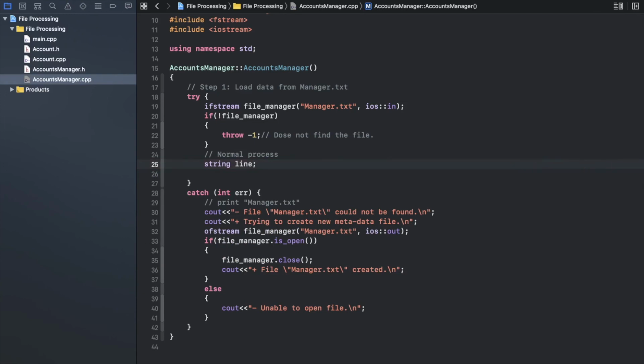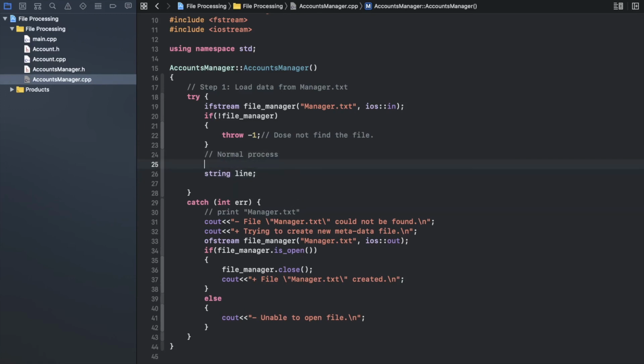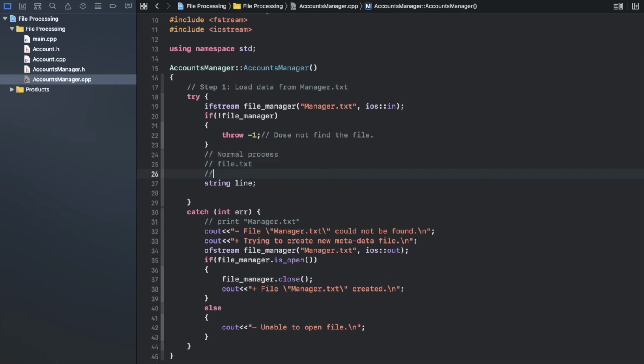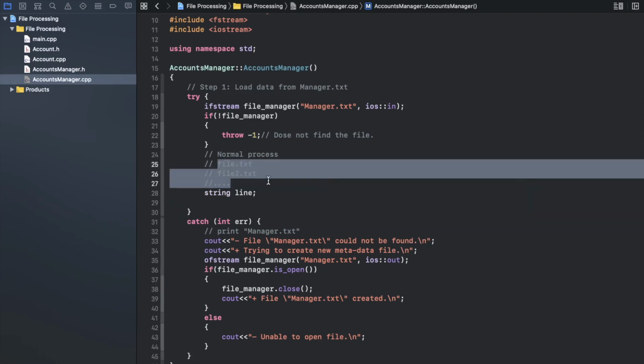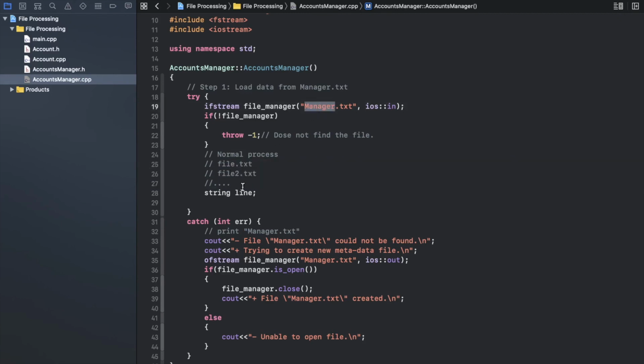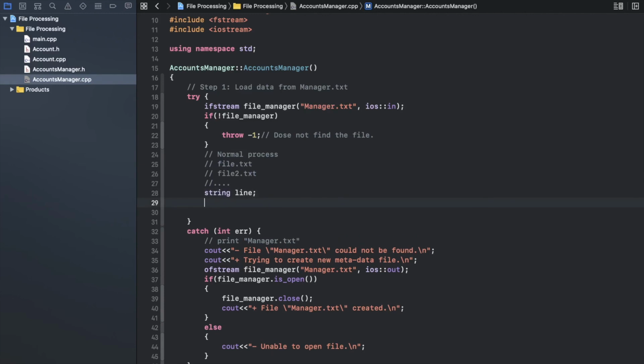metadata from that one. So I will create a string called name with the name of line. I will name it as a line, because I will store names of files, something like that. So let's say, for example, file.txt, and then I will make a new line. So file2.txt, and so on. Okay, so the format inside the manager file will be something like that. So it's line by line. So each line will represent what? An account ID, or account file metadata ID.